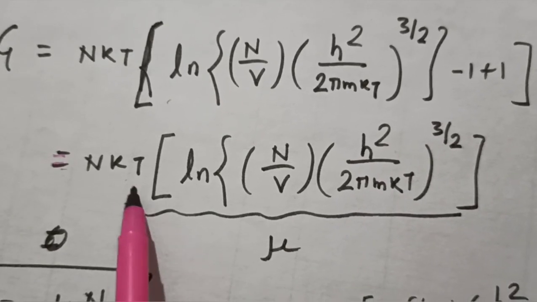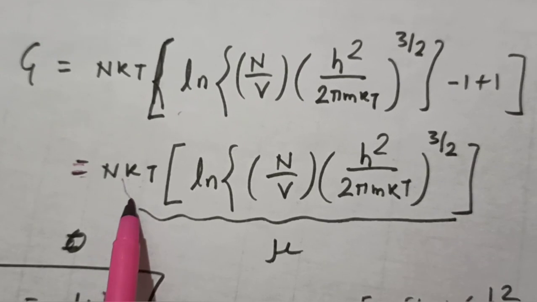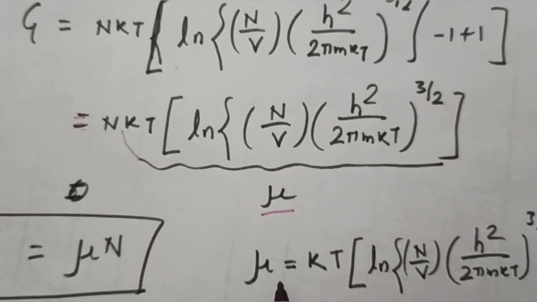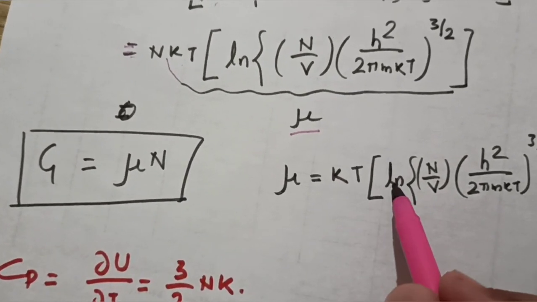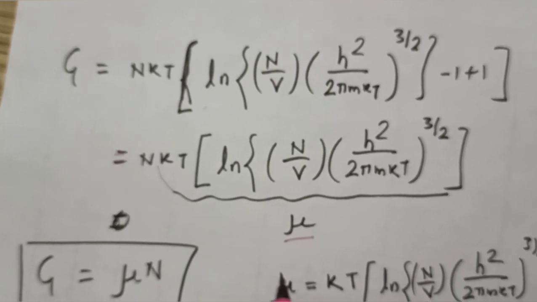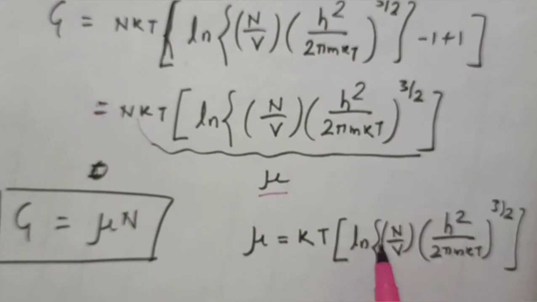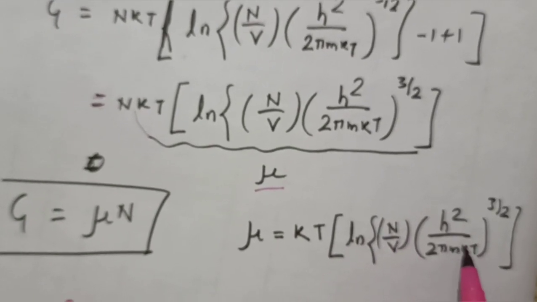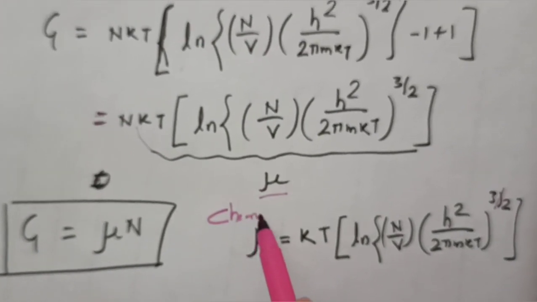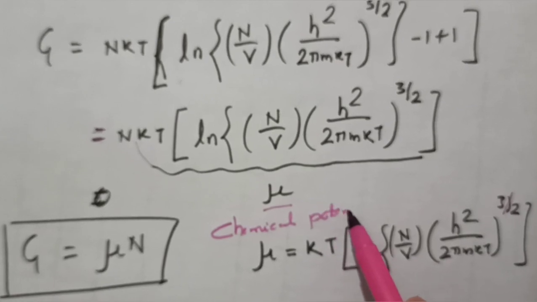If we look at this, what is here? This is mu. From here, this KT, and inside the bracket it is mu. I have written here that mu is KT times ln of N upon V, h squared upon 2 pi mKT raised to the power 3 by 2. This is the value of our chemical potential. We have already derived the chemical potential in this lecture as well.